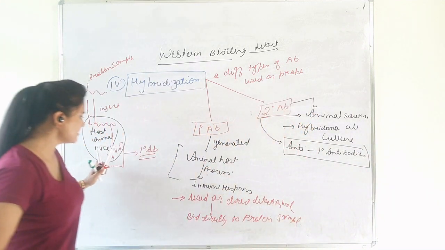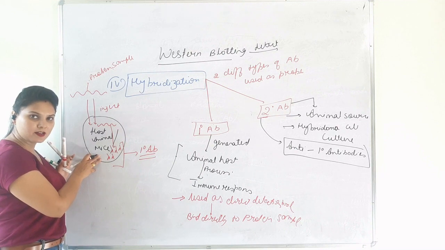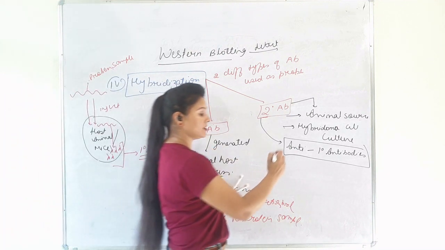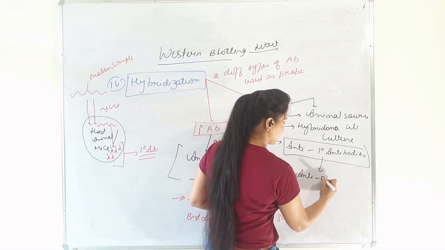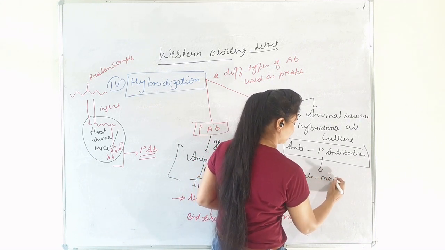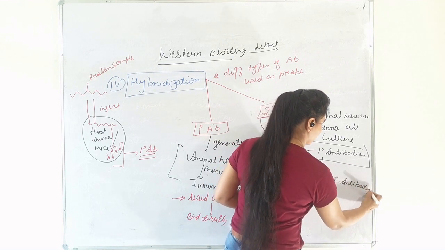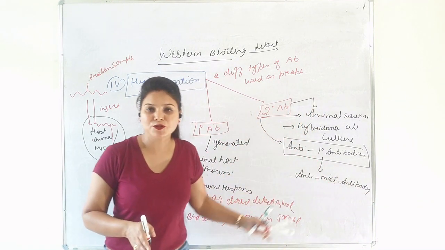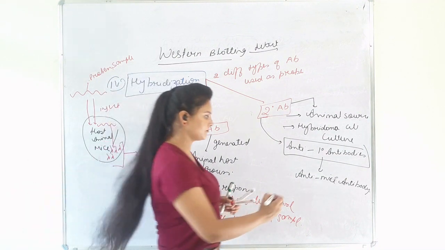Like in this case, we have cultured primary antibodies in a mouse. So the secondary antibodies have to be anti-mouse antibodies, so that they can bind to the primary antibody instead of the protein sample.